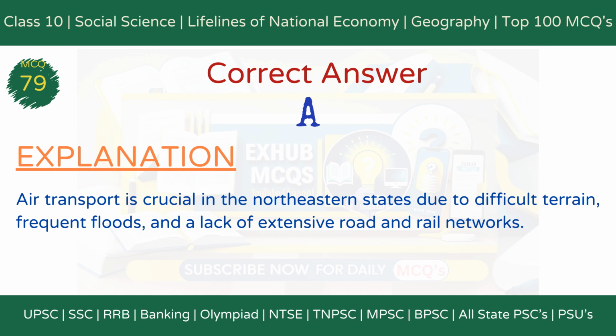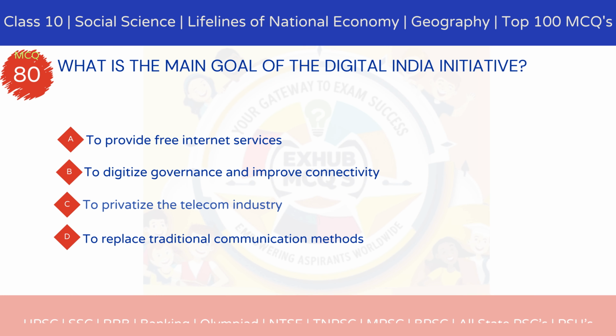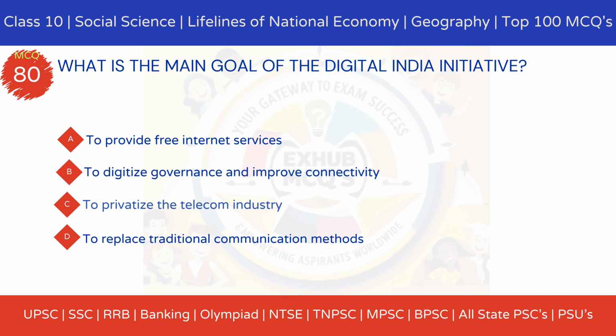The correct answer is option C, difficult terrain and frequent floods. Explanation. The northeastern region has mountains, forests, and floods, making air travel the fastest and most reliable transport option. MCQ 80. What is the main goal of the Digital India Initiative?